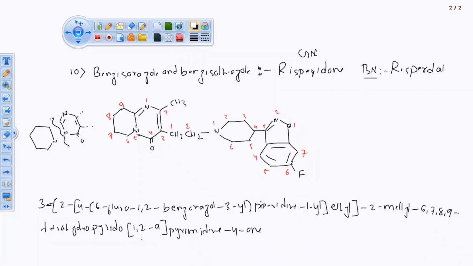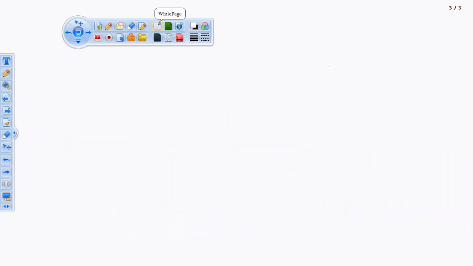If you are having any doubt, you can ask me related to this topic. Any doubt? Last part we are going to start. Wait, there is one more. Risperidone. Sorry. So this is risperidone. Another drug is there. You are sitting with the syllabus, no? You students, you are sitting with the syllabus, no?